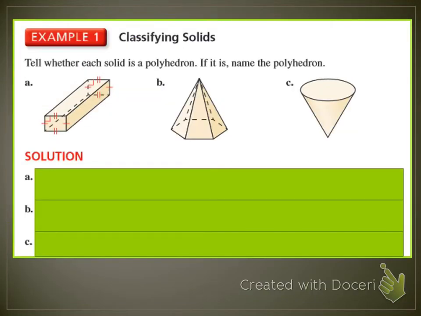So, tell whether each solid is a polyhedron, and if it is, name the polyhedron. In order for it to be a polyhedron, it needs to have no curves. None. Straight lines. So, letter A, does it have any curves? Obviously, no. We're going to go ahead and decide if it is a prism or a pyramid. Does it have two bases or a single base? It has two bases, which makes it a prism.